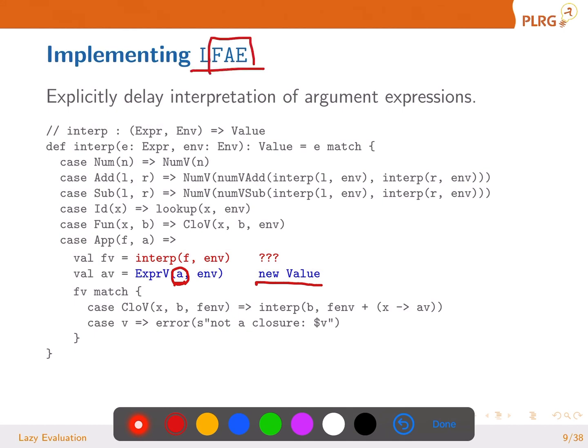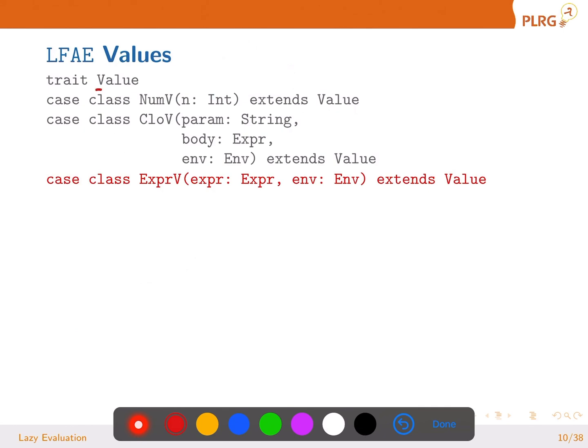Remember, in FAE, we had two kinds of values. What were they? Num-V and clo-V. And in LFAE, we are gonna have one more kind, Exper-V. Exper-V captures an expression and an environment. We are gonna extend this value with Exper-V, which has two fields. One for the expression, that's the argument expression, and the second for the environment.